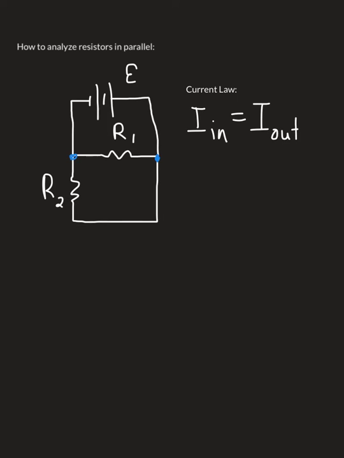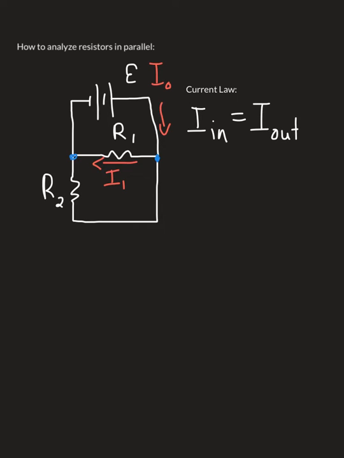Before going any farther with the equation, I'm going to think about the current flowing through this circuit. Again, we imagine imaginary positive charges flowing away from the positive terminal of the battery, and so that's going to produce a current here. I'm going to call that current I0. At this first junction, the current has a choice. It can flow through resistor 1. We'll call that current I1.